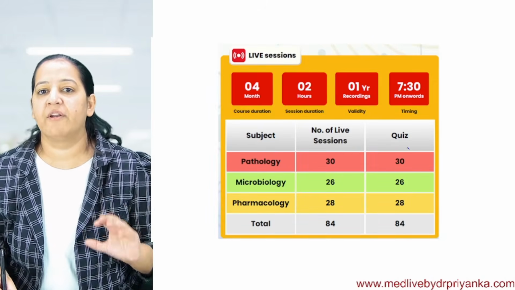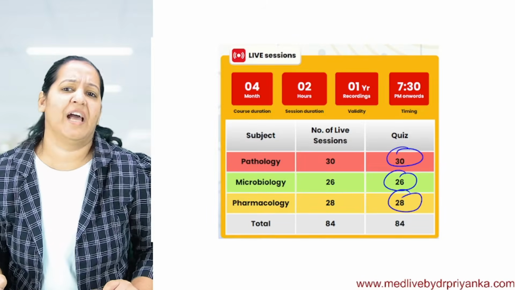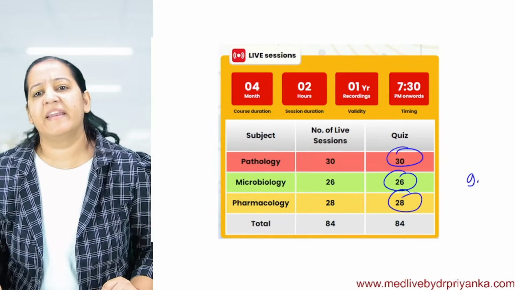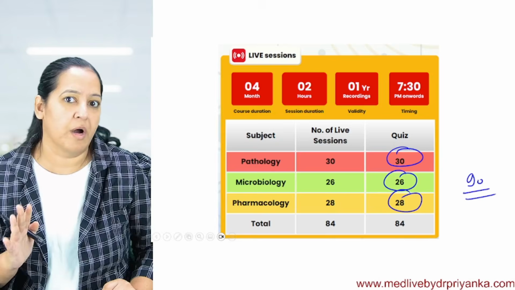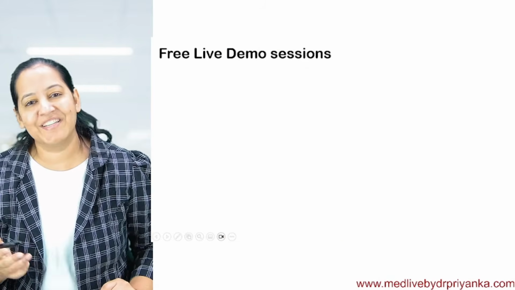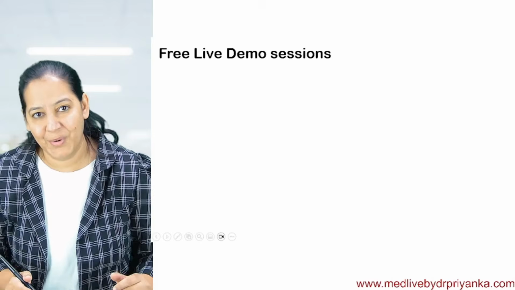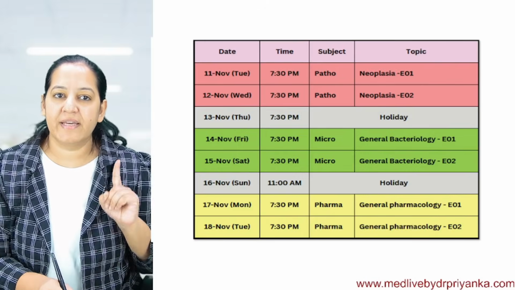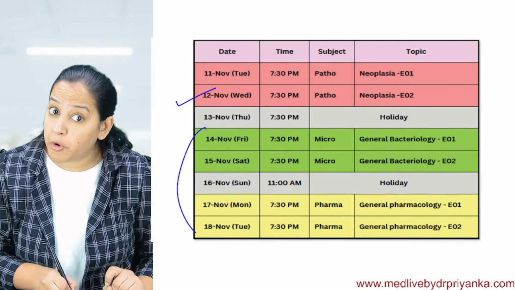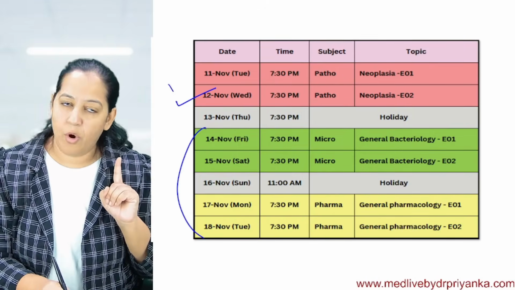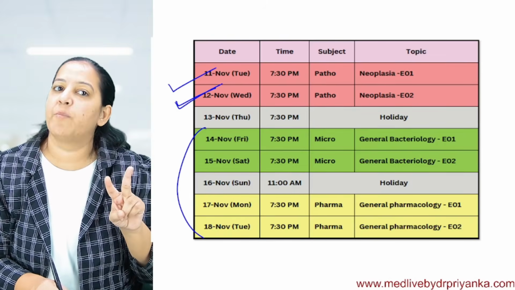So in total there will be nearly 30 live sessions of each subject, so nearly 90 live sessions. Ninety times you have to come live. Today is day 2. So you have to do this over the next 4.5 months. And for free demo sessions, today is the second free demo, and you still have 4 more. The first demo of patho was done yesterday, and today is the second demo of patho.